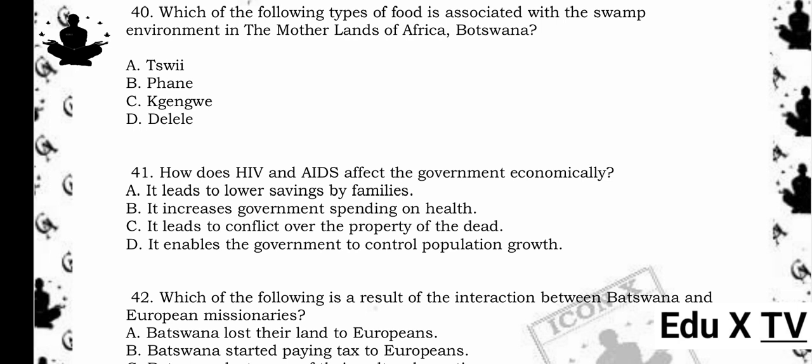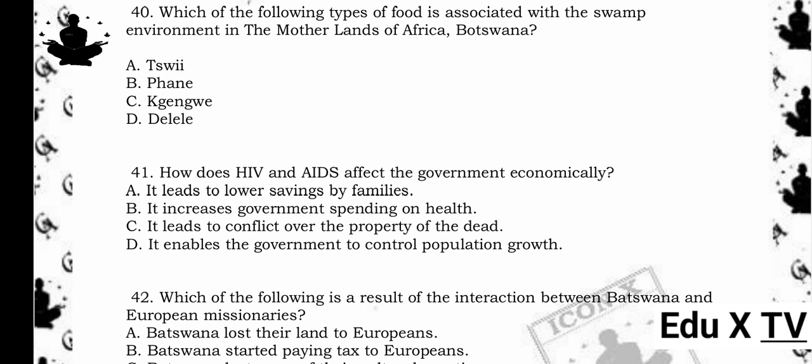41. How does HIV and AIDS affect the government economically? A. It leads to lower savings by families. B. It increases government spending on health. C. It leads to conflict over the property of the dead. D. It enables the government to control population growth. The answer is B. It increases government spending on health. Reason being, HIV and AIDS increase the demand for healthcare services, leading to higher government expenditure on health.